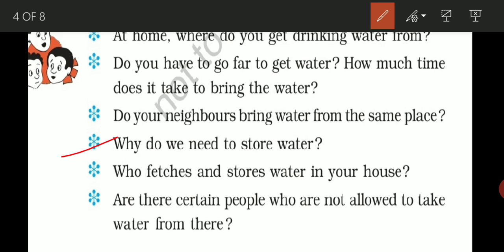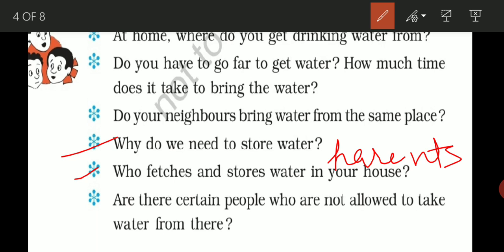So we need to store water for drinking, for washing clothes, for cooking, etc. You can write. Now the next one is, who fetches and stores water in your house? Definitely our parents do this. So we will write parents.